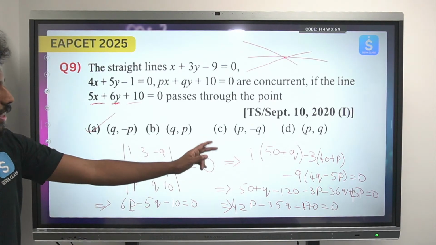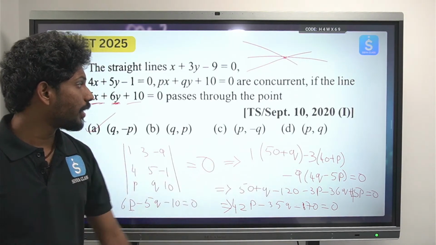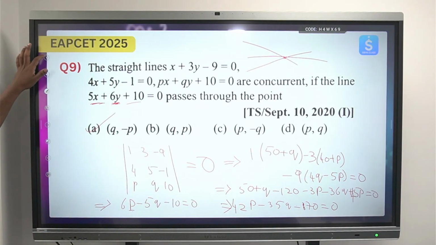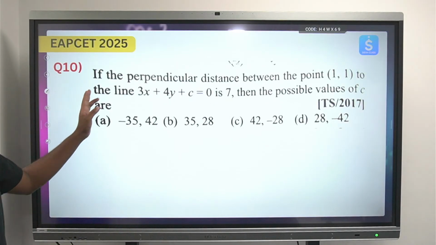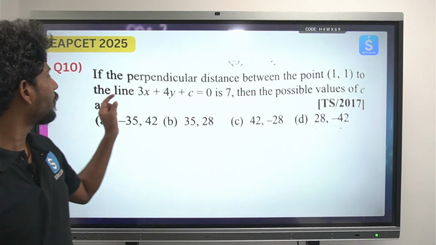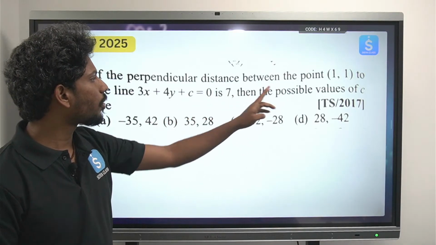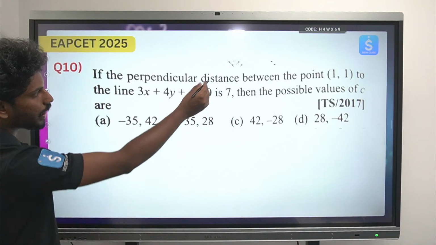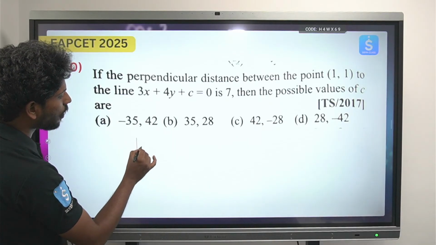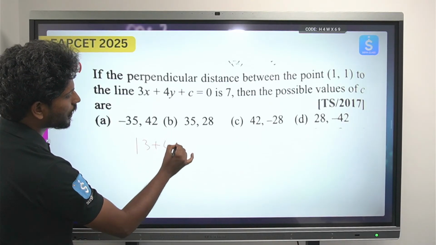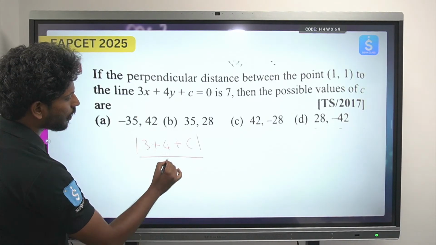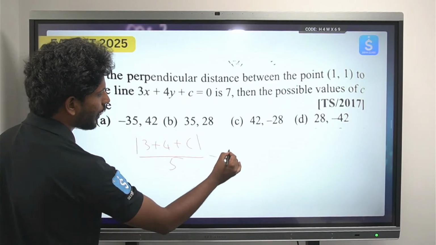Okay. So in the calculation part, you need to be a little more careful when you are doing the big calculations, right? A perpendicular distance from the point 1 comma 1 to the line 3x plus 4y plus c equals to 0 is 7. Then the possible value of c is, do it fast, ax plus by plus c. So mod of 3 plus 4 plus c by under root of a square plus b square, that will be 5, equals 7.